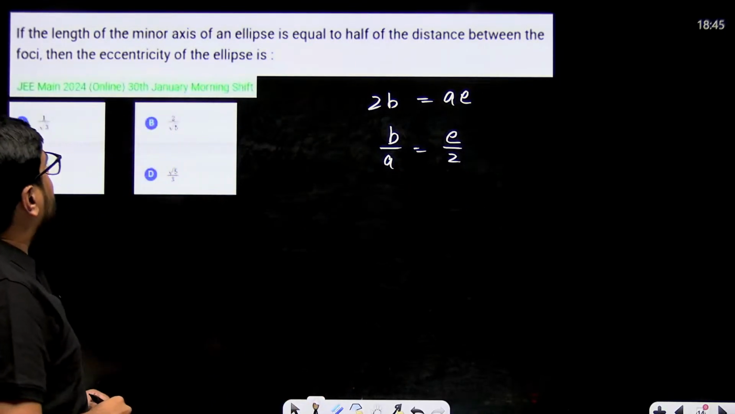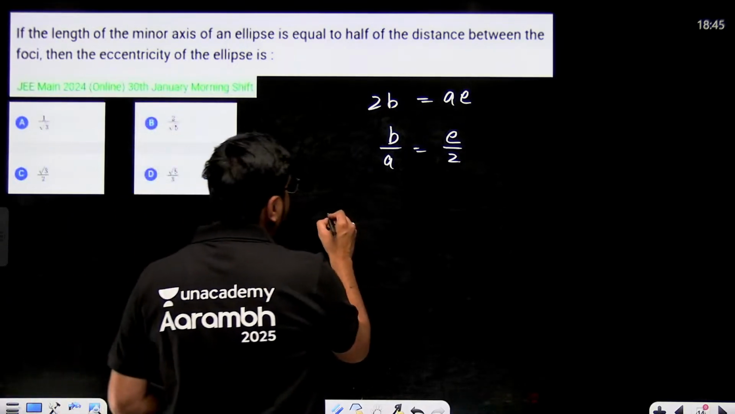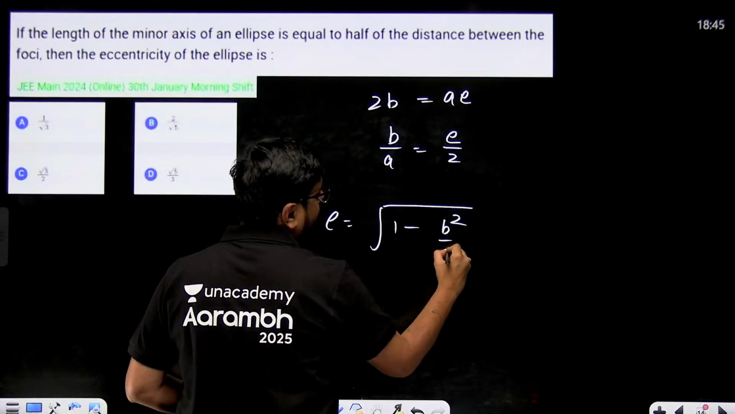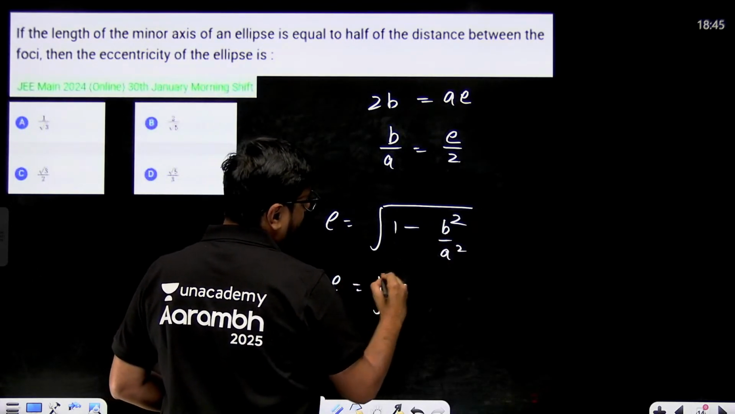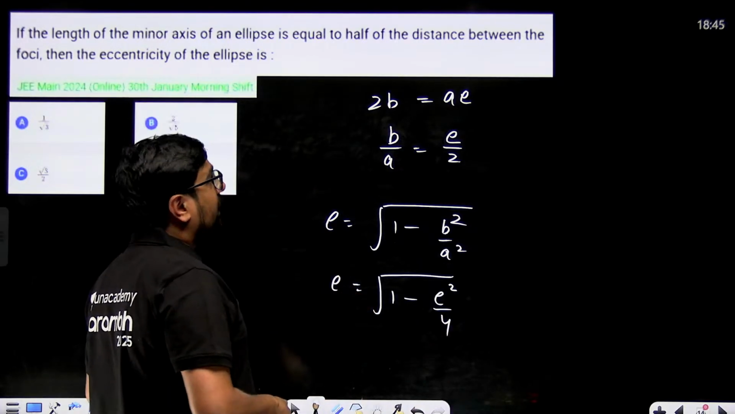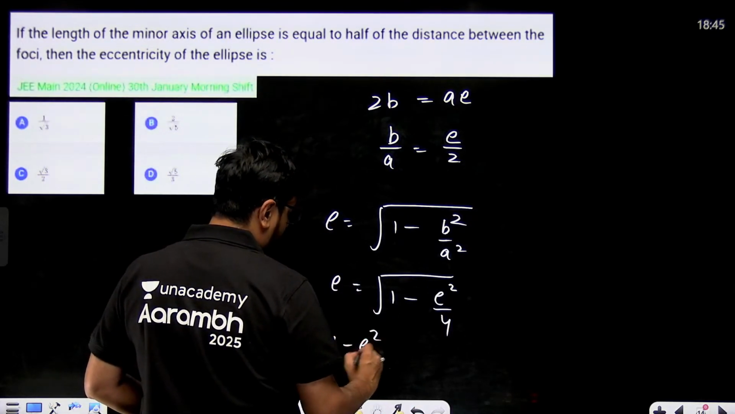What are they asking? Then the eccentricity of the ellipse is what? They are asking about the eccentricity of the ellipse. So what is the eccentricity of a horizontal ellipse? It is the square root of 1 minus B square by A square. So eccentricity will become root of 1 minus E square by 4. Solve this, get the value of E. So E square is equal to 1 minus E square by 4.